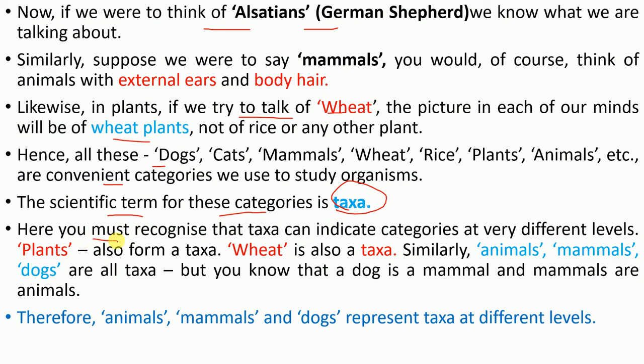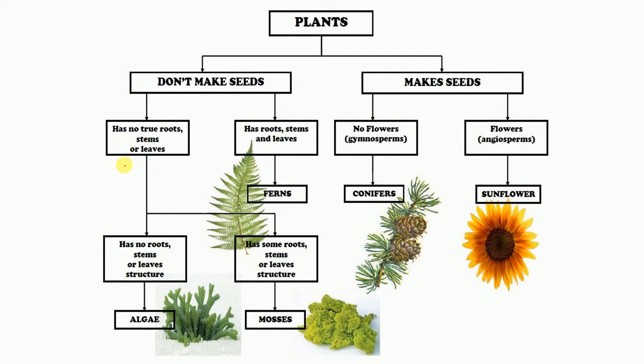Here you must recognize that taxa can indicate categories of both kinds. For example, plant is also a taxon, and wheat is also a taxon. Similarly, animals, mammals are taxa, and dog is also a taxon. See, for example, I want to classify some plants on the basis of their seed characteristics, right? So the plants which don't make seeds and the plants which make seeds.